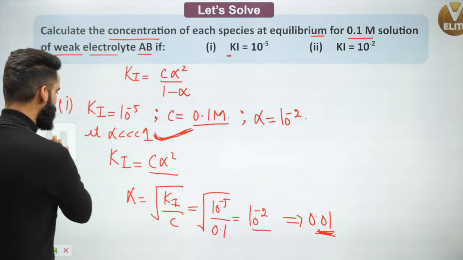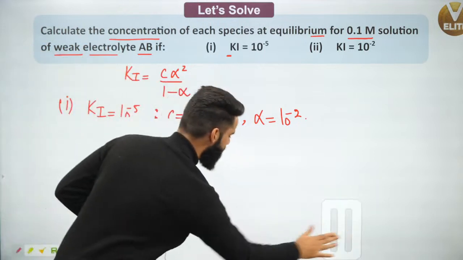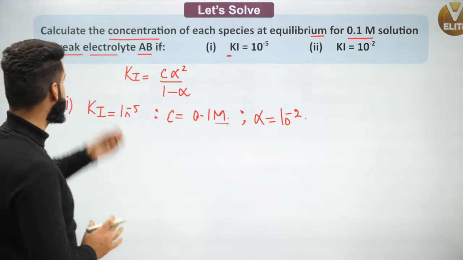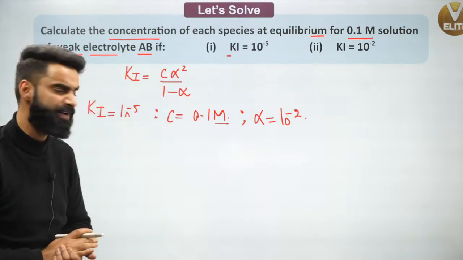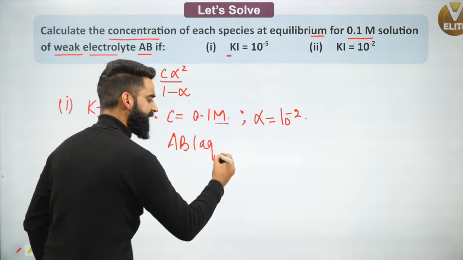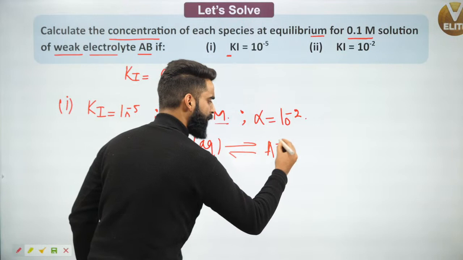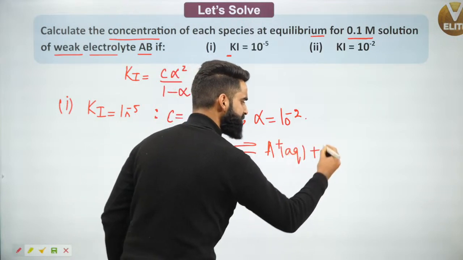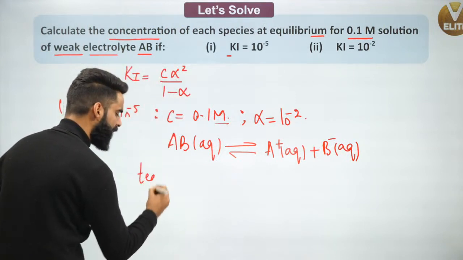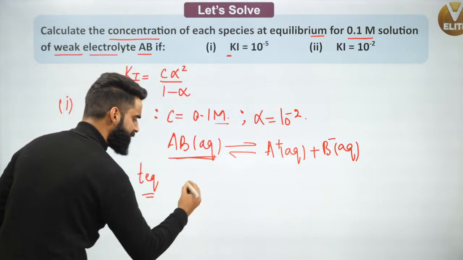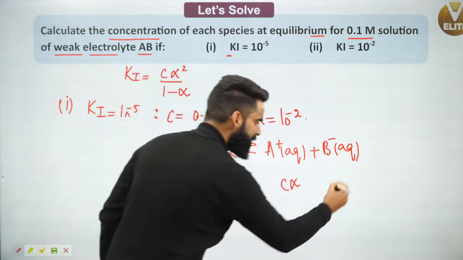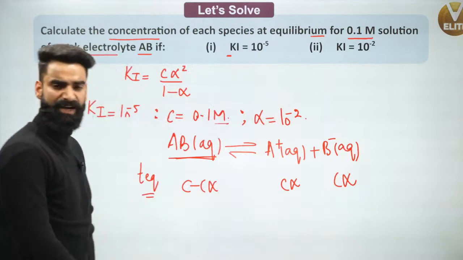Now people, I'm almost done. What was I supposed to calculate? Calculate the concentration of each species at equilibrium. If you remember, I had the electrolyte AB aqueous in equilibrium with its ions, A positive aqueous plus B negative aqueous. At equilibrium, the concentration of AB was C minus C alpha, the concentration of A positive was C alpha, and the concentration of B negative was C alpha.